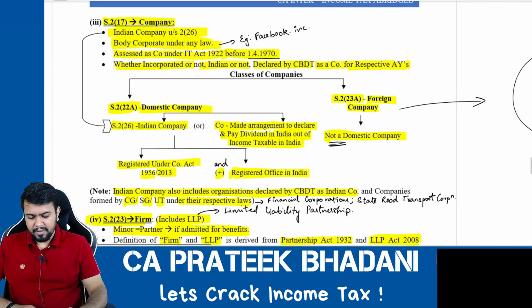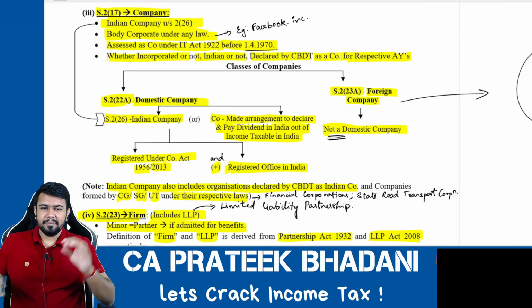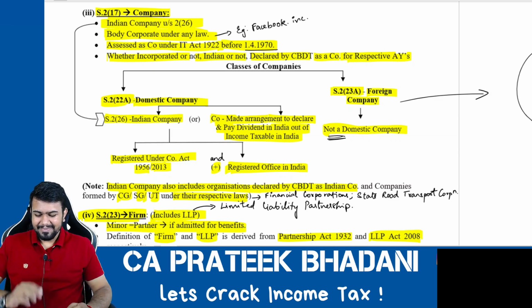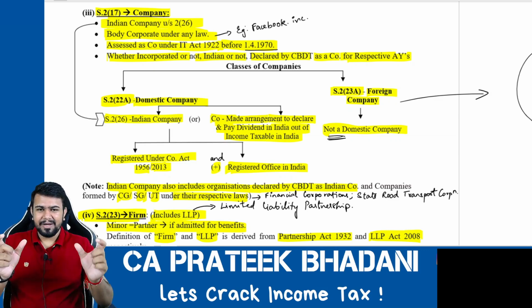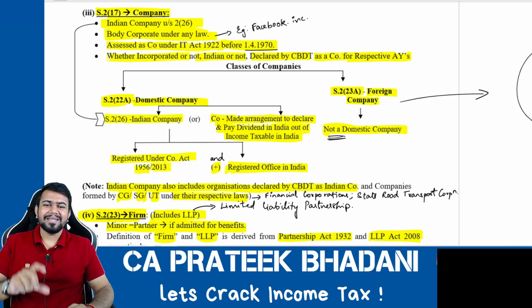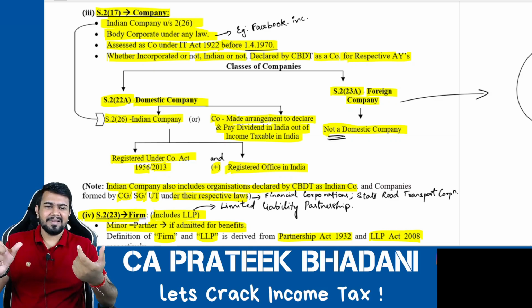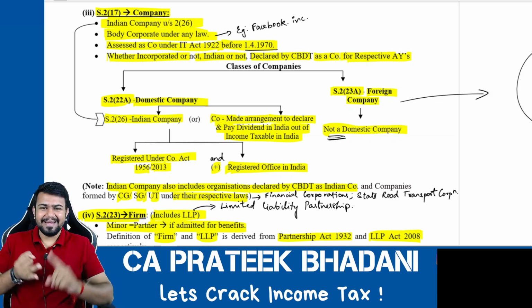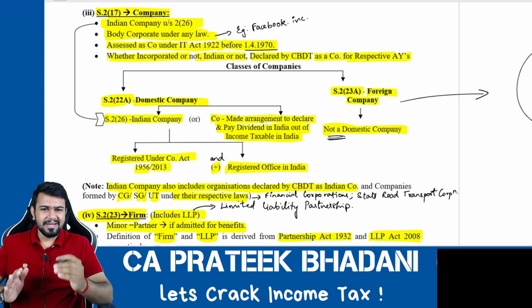Okay, now let me summarize this once again. Be very crystal clear, because in the next chapter you are going to be even more confused. Now we know what is domestic and foreign. In the next chapter we are going to know what is a resident company and non-resident company. Okay, so you should not get confused between domestic company, Indian company, foreign company, resident company, non-resident company. That is why you should be crystal clear with the definitions.